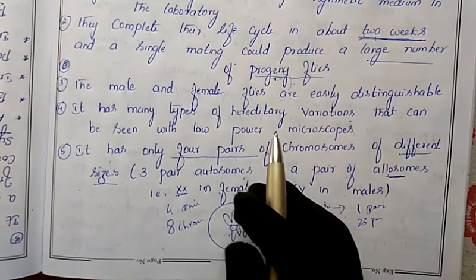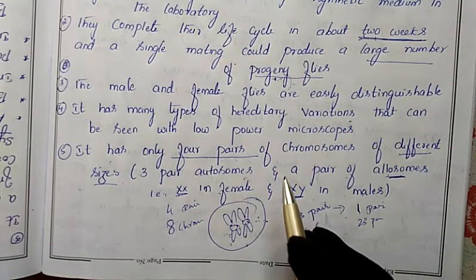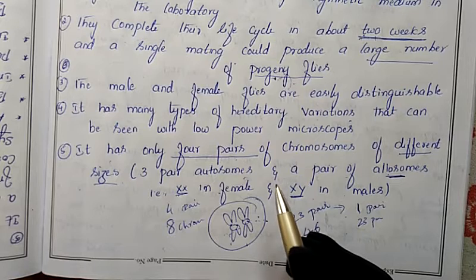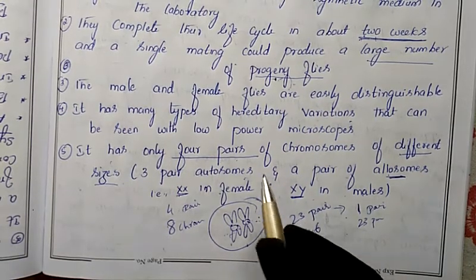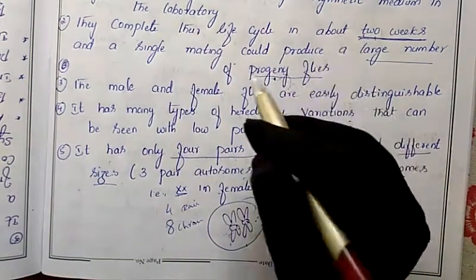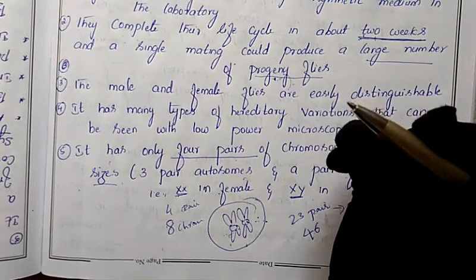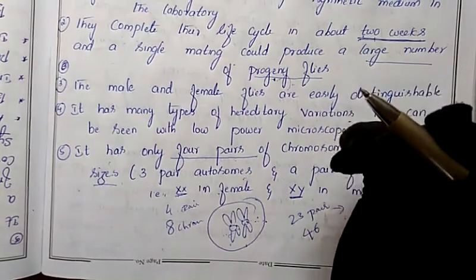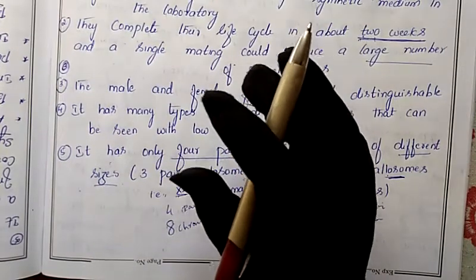Already one or two times they have asked this question: why did T.H. Morgan select Drosophila for his experiment, or what are the reasons for selecting Drosophila for his experiment? A question like this has been asked in the previous exam.